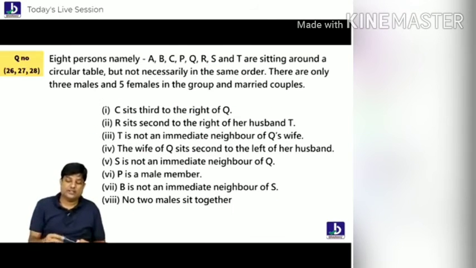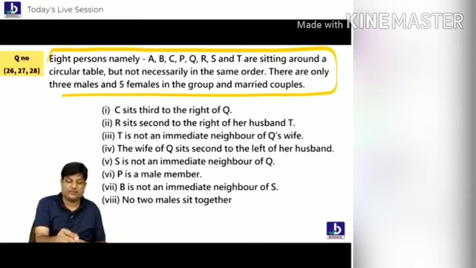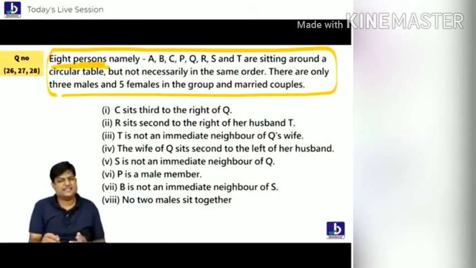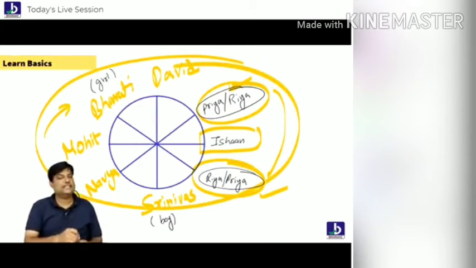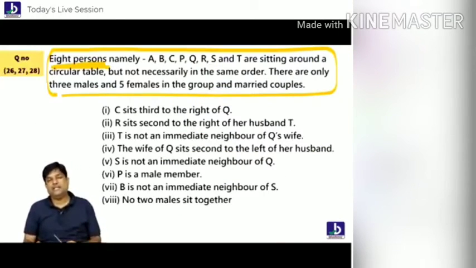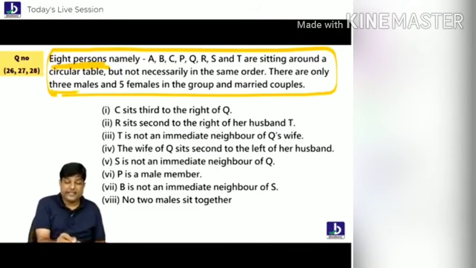This question was given in one of the entrance examinations. 8 persons are there. Same. How many persons here? 8. How many persons here? 8. Here also 8 people are there. But here there are 3 males and 5 females given.